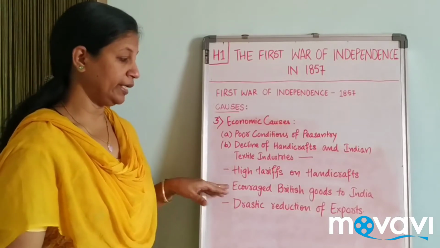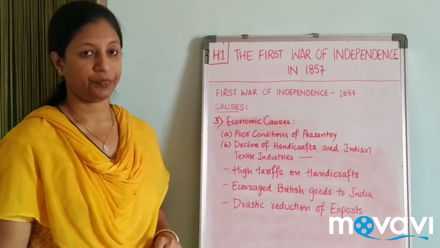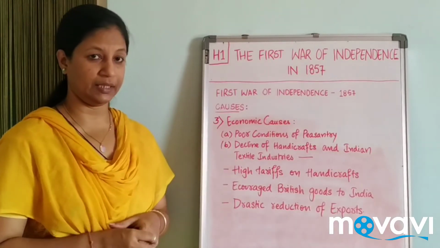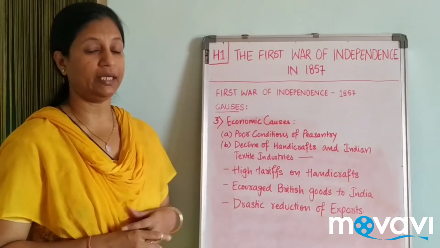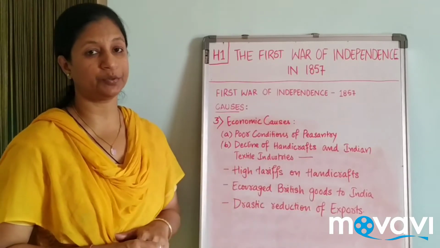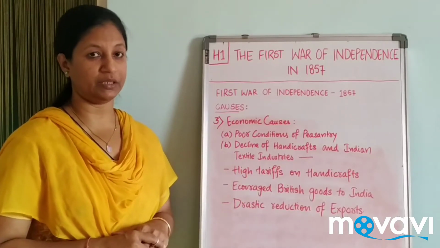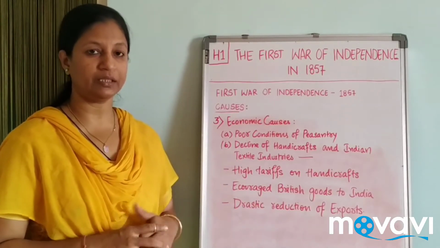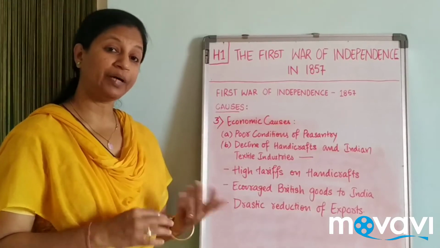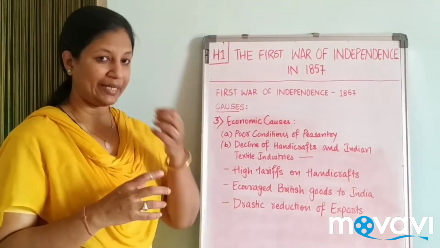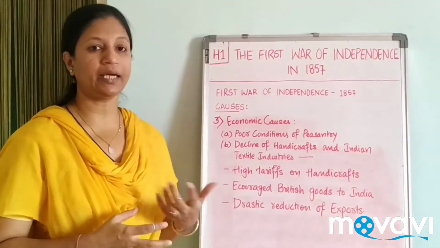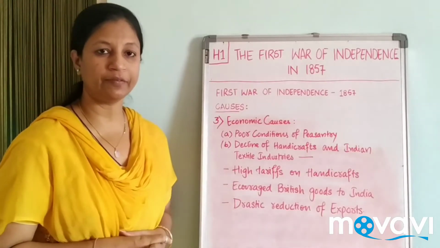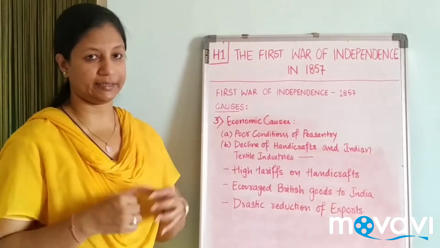And see the second one, encourage British goods to India. At the same time, our goods, which were very good in quality, were not encouraged to go out of India, but their material was supposed to come in. They were encouraging their British materials to come into India. The materials were pouring into India, where comparatively it is cheaper. And handicrafts, when we say, are handmade items, exclusive items of our particular areas. So of course they will be a little costly with the intricate designs.